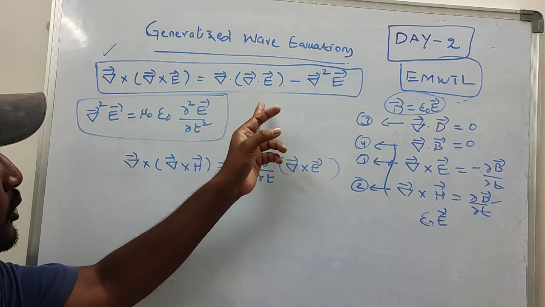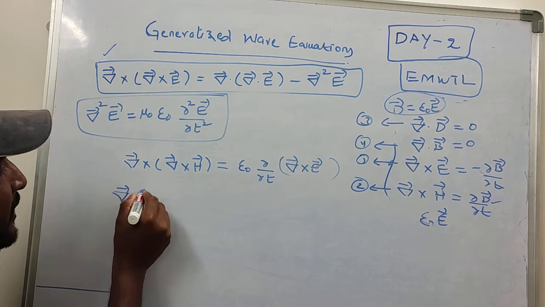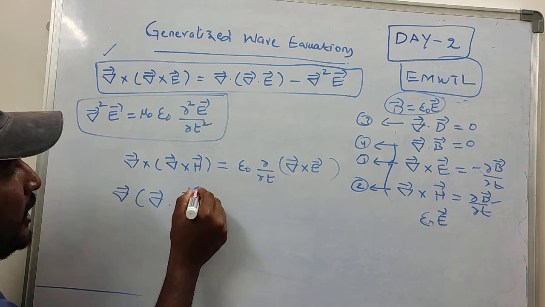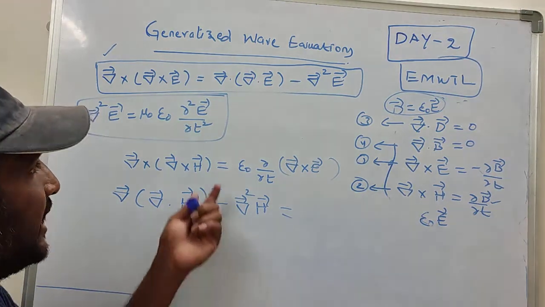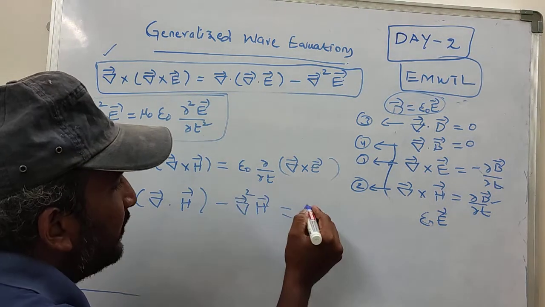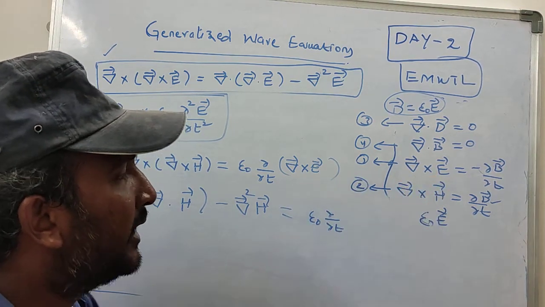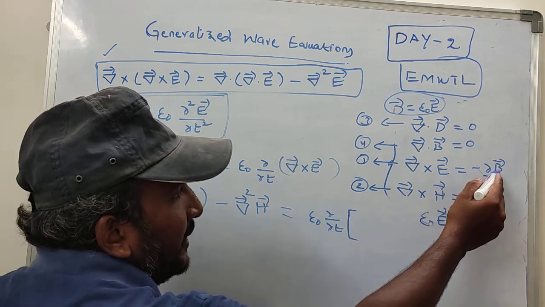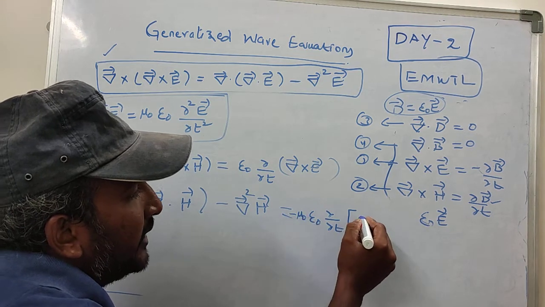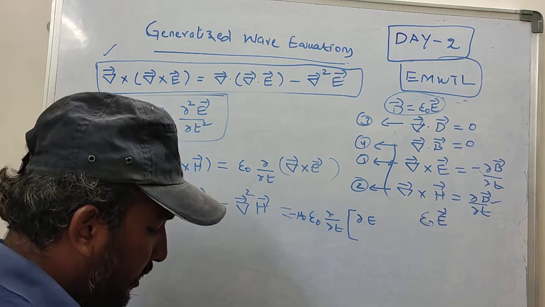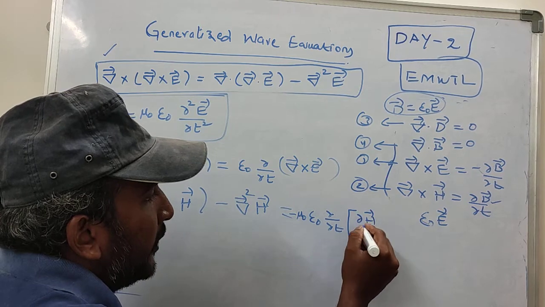Now according to this vector identity, I can write in this manner. I am not going to add any complexity here, I am just writing the vector identity in this manner. Then it becomes epsilon naught times dou by dou t of del cross E, which according to equation number 1 can be written as, since B is mu naught into H, minus mu naught dou H upon dou t.